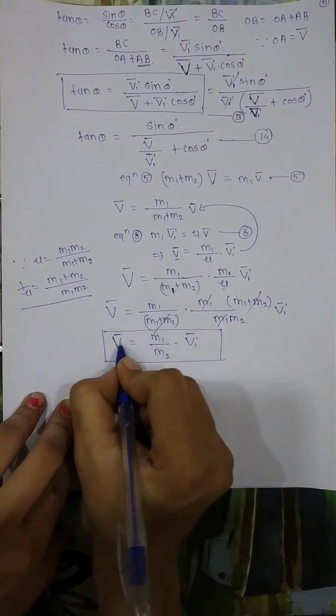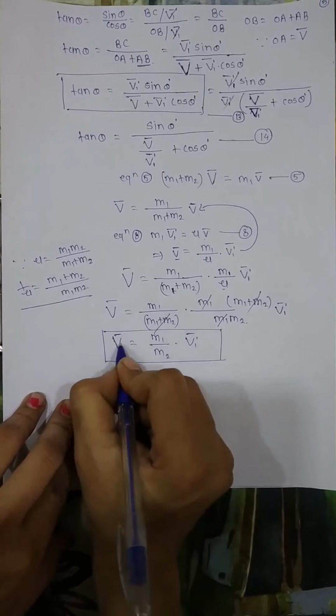This is a very important relation, equation number 16, which shows the relation between theta and theta dash, that is the relation between the scattering angle for the lab frame and the center of mass frame. So equation 16 gives us the relation between theta and theta dash, that is the scattering angle between the lab frame and the center of mass frame, and this relation depends on m1 upon m2.